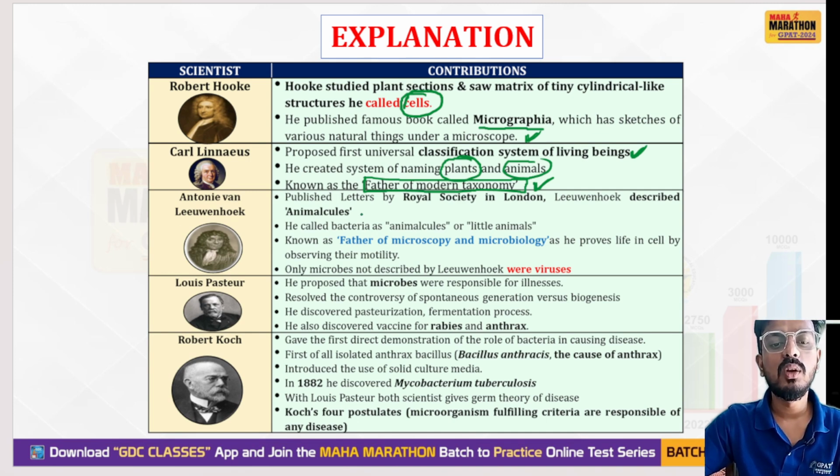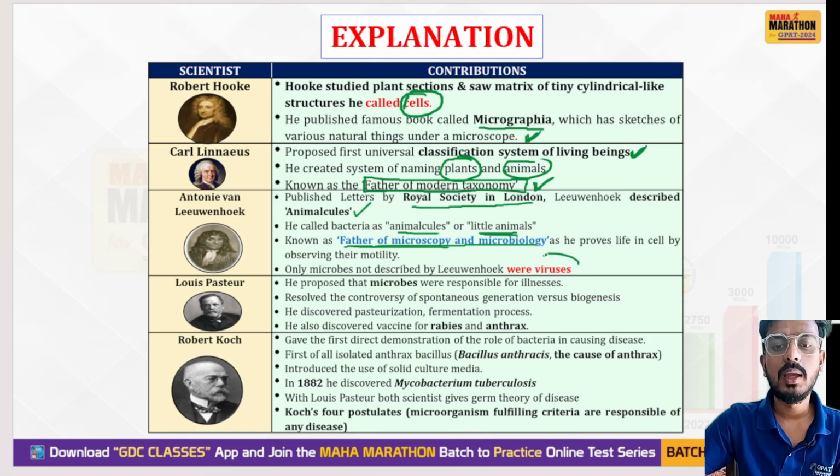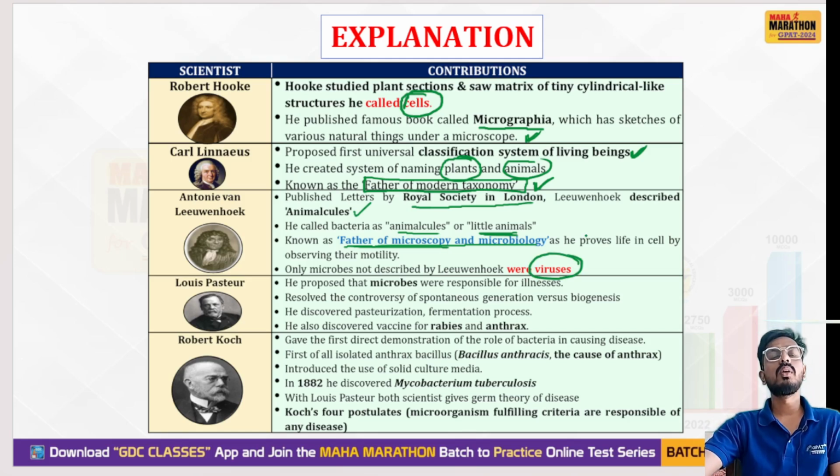Then Anthony van Leeuwenhoek. He published a letter to the Royal Society in London that described animalcules. He also called bacteria animalcules, or little animals. He is known as the father of microscopy and microbiology. The only microbes not described by Leeuwenhoek were viruses. Leeuwenhoek did not describe any information about viruses.